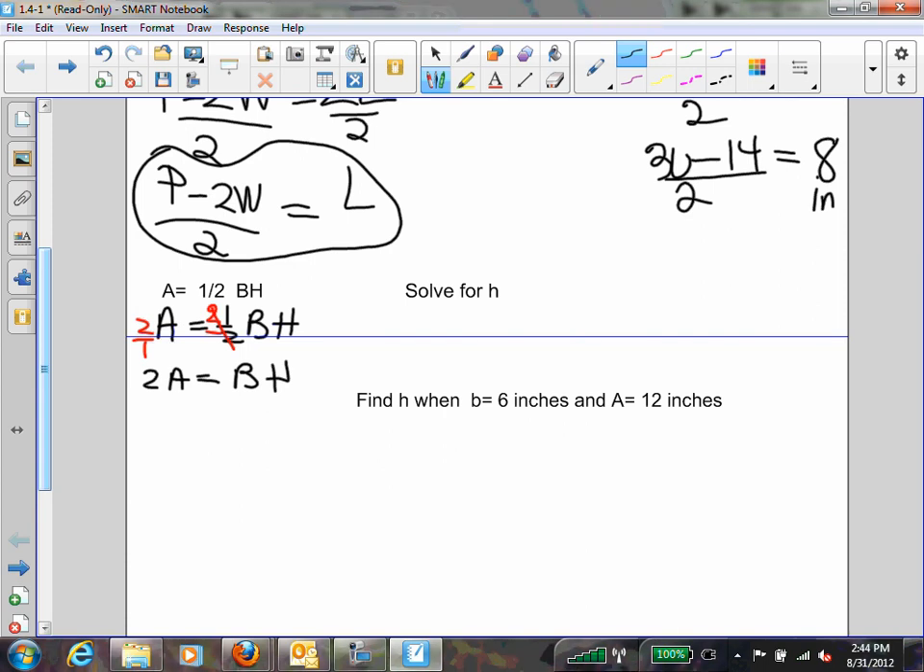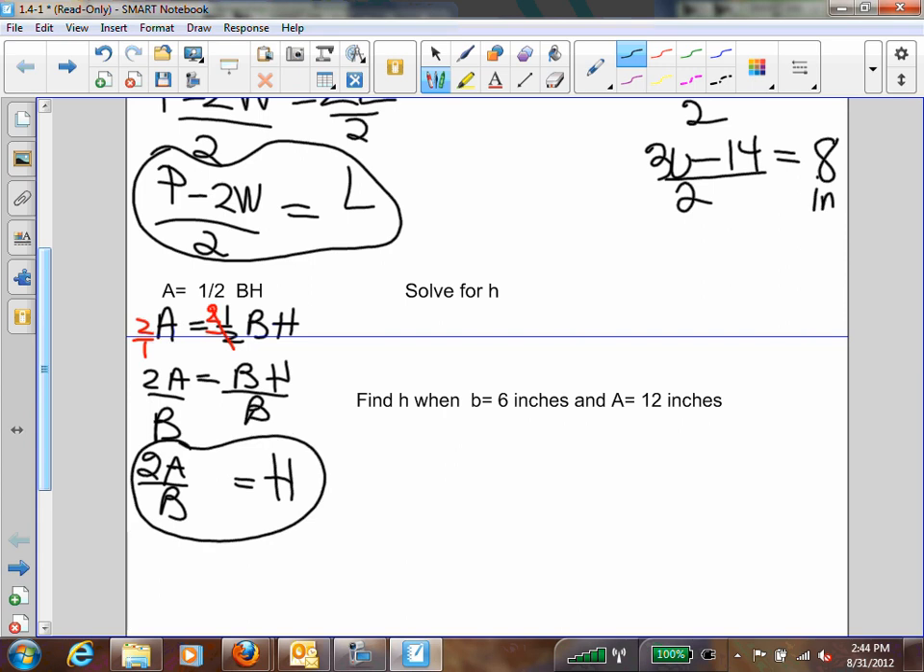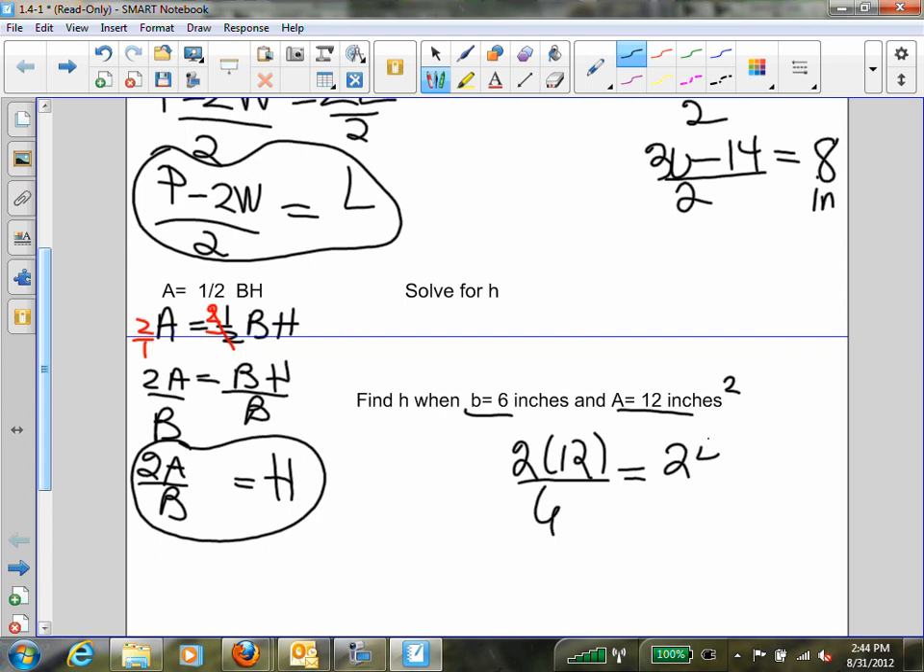I need to still solve for H, so how do I move my B? What do you think, Emily? Yeah, always ask yourself what operation is going on and do the opposite of that, or the inverse of that. So we know that H is equal to twice the area divided by the base. So there's my formula solved for H. And then the second part is just always going to be a plug and chug. It's a substitution problem. Okay? My base is 6 inches. My area is 12 square inches. And so I'm going to say 2 times 12 divided by 6 is 24 divided by 6, which is 4 inches.